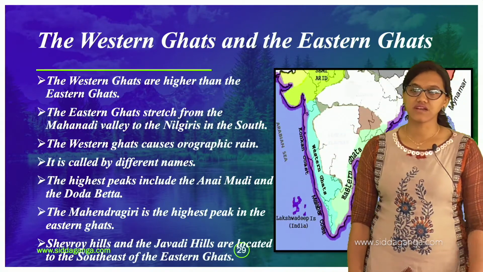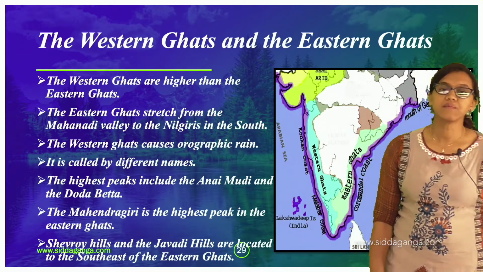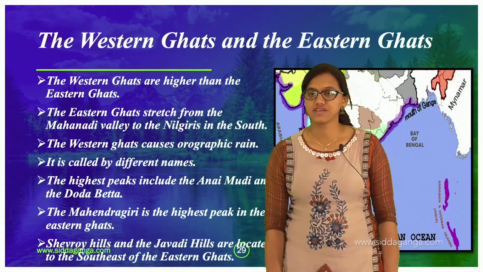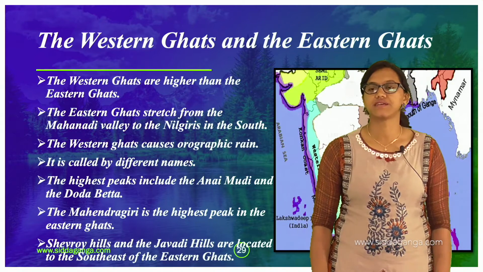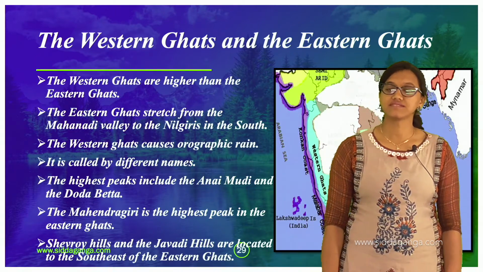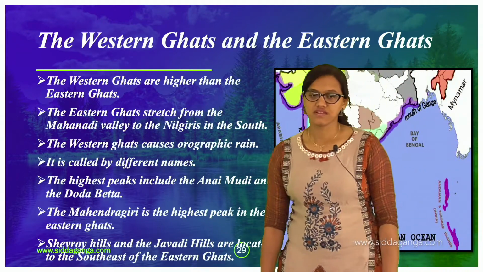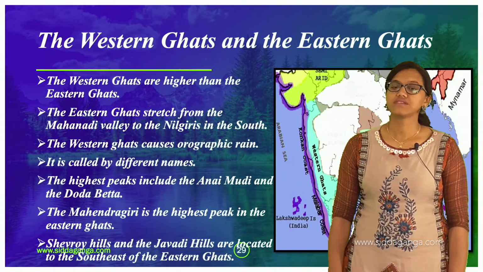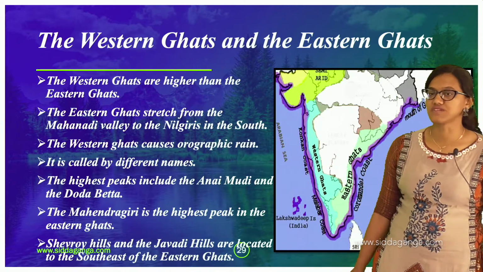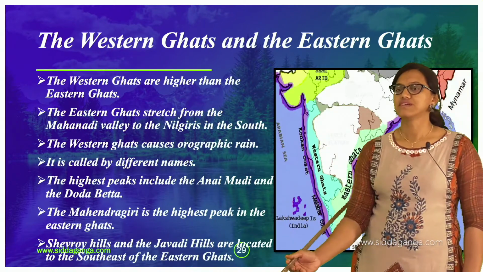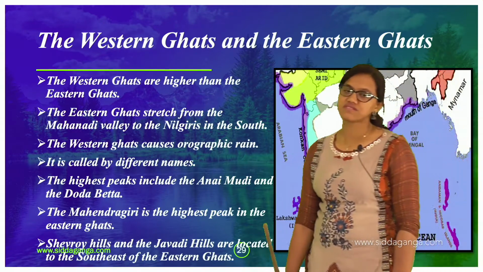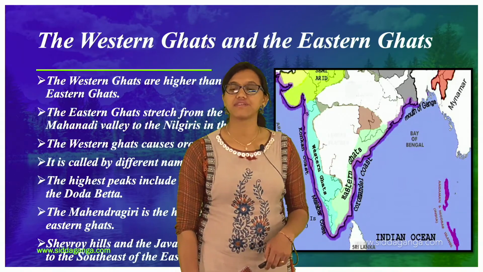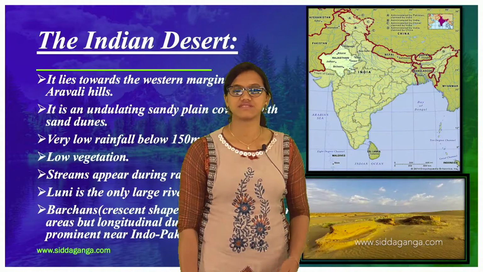The Western Ghats have different names here. The highest peaks of the Western Ghats include Anaimudi and Doda Betta, and Mahendragiri is the highest peak of the Eastern Ghats. The Shevroy Hills and the Javadi Hills are located to the southeast of the Eastern Ghats, towards the south. These are the hills you can find here, and that is about the Western and Eastern Ghats.